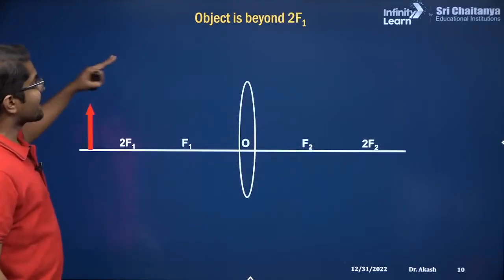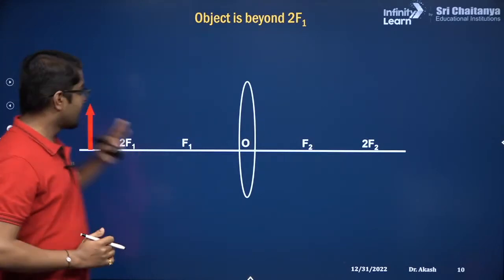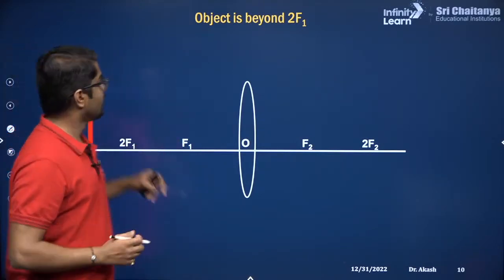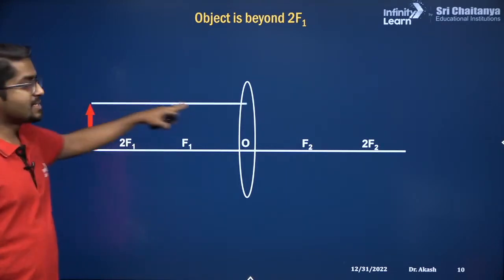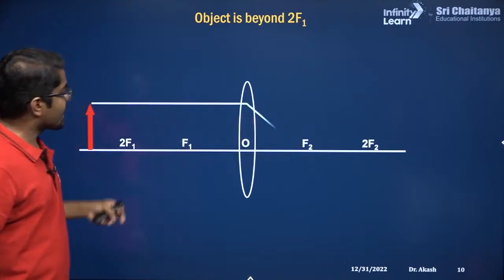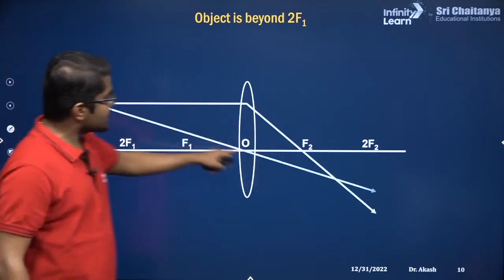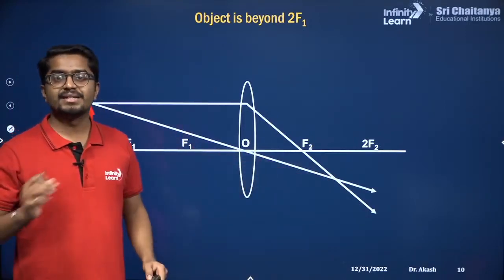Okay, now the second point, so you are bringing the object closer to the lens. Earlier the object was at infinity, now the object is beyond 2f1. So now there is a first ray which is parallel to the principal axis. After refraction, it passes through the focus. The second ray passes through the optical center, and this is the point where these rays meet.